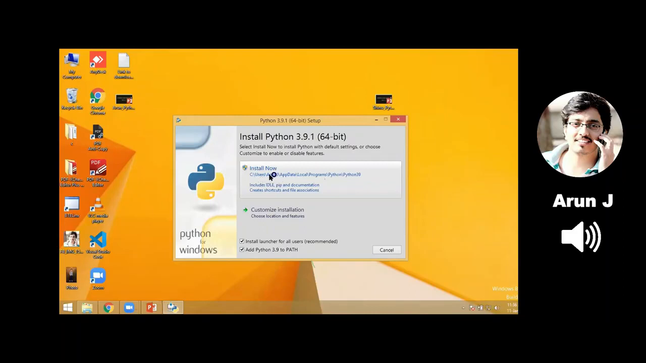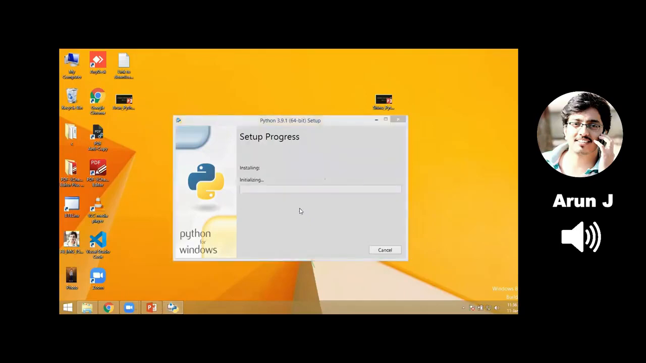I'm clicking install now. It will ask for the admin permission. In the user account control, just click on yes. See, my setup is in progress now. It will take time. It has to install all the packages, library packages, executable, standard library and all. It will take some time.